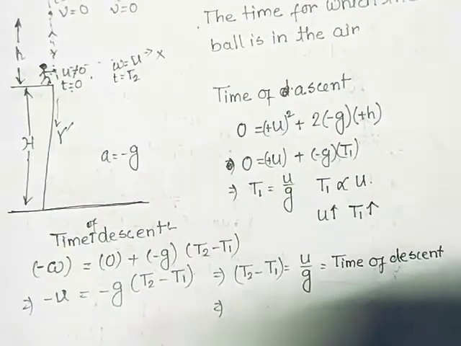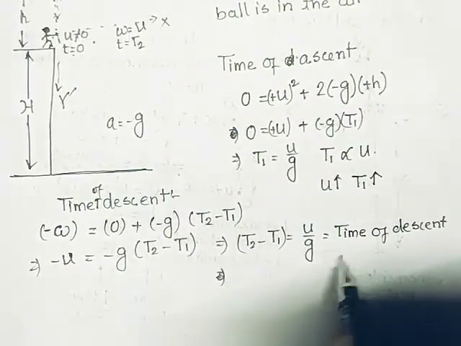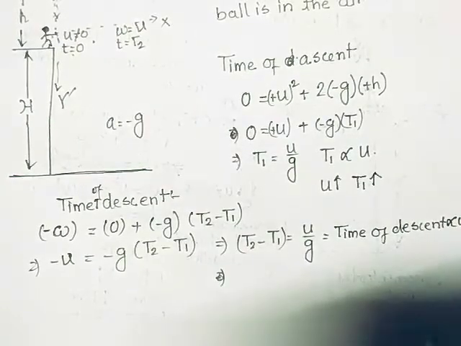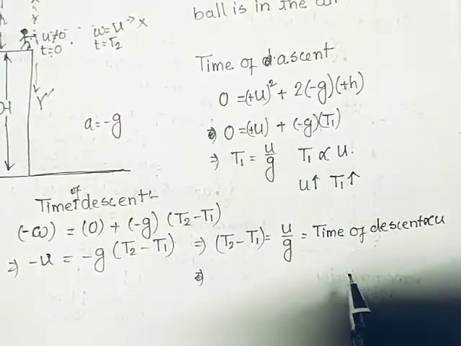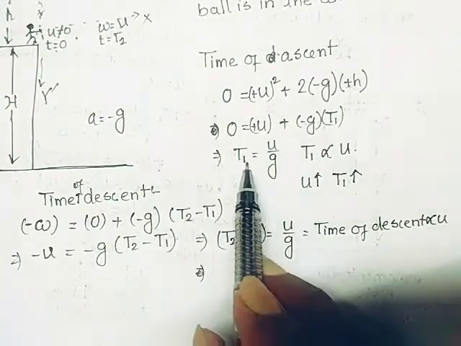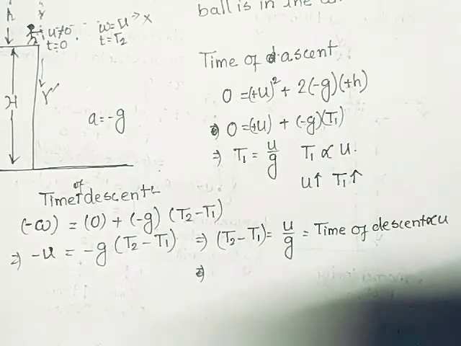Time of descent is again U by g. So we can say the time of descent is also proportional to U. And the most important conclusion here is that the time of ascent is U by g and the time of descent is also U by g.